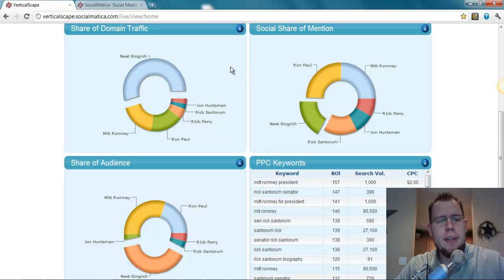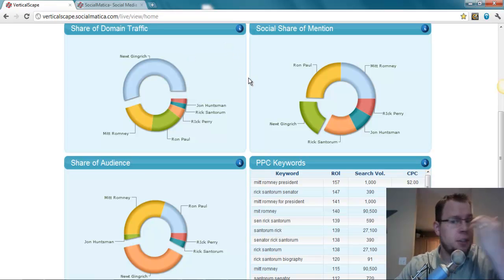So shared domain traffic, it really looks like Newt is way out in front with 634,000 thereabouts unique visitors, which is kind of interesting because it's not really explained why he has that amount of visitors, but we could probably find out if we really investigated hard enough.